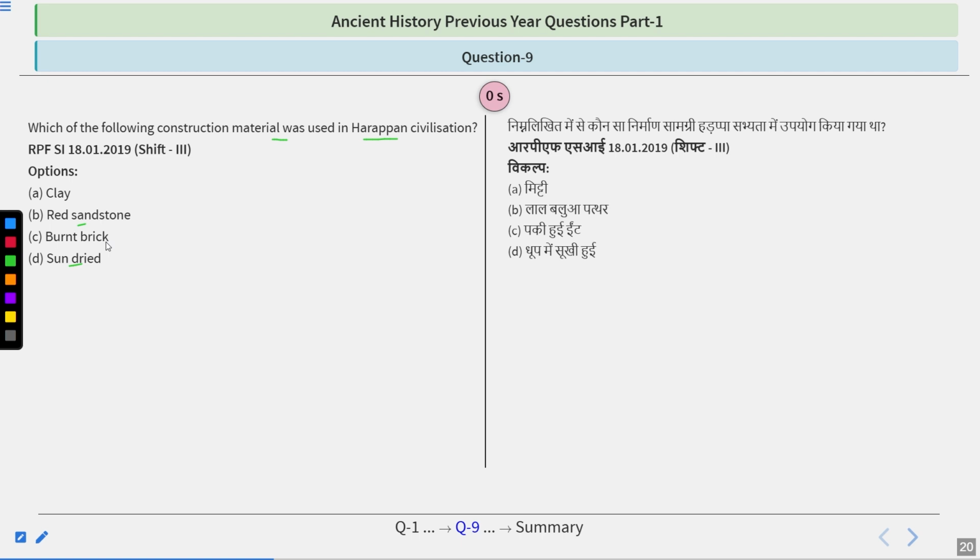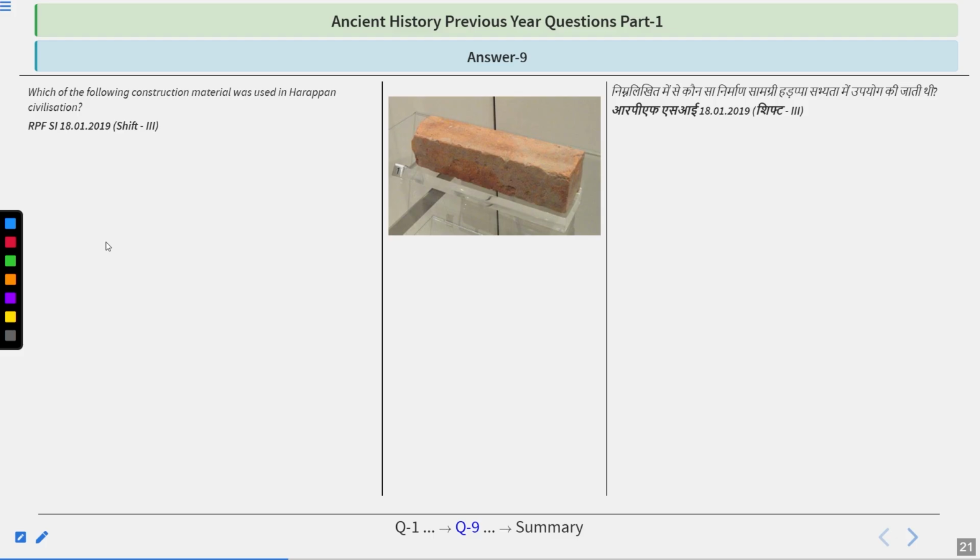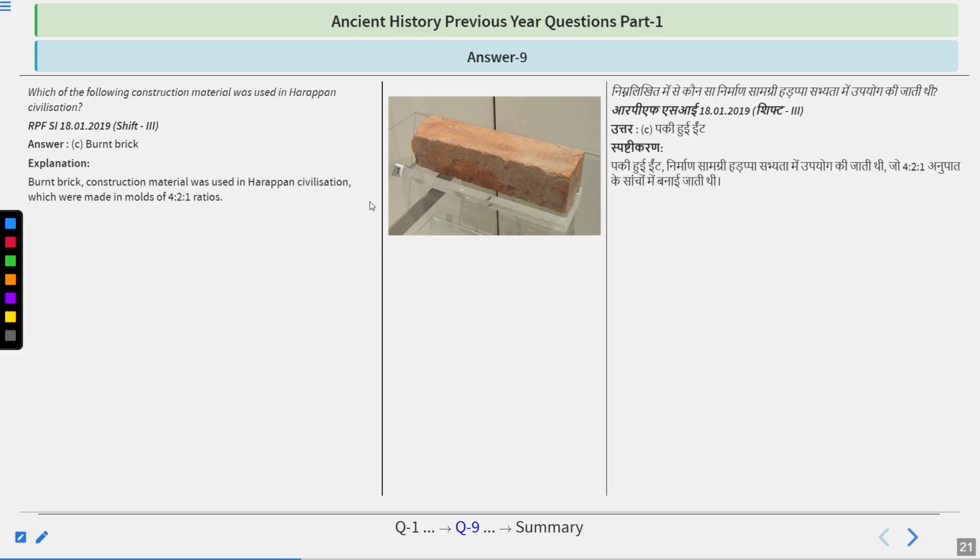Okay, so the answer to this question, I hope you got it right. Which of the following construction materials was used in Harappan civilization? The answer is burnt bricks. Here you can see a perfect example of burnt bricks in the Delhi Museum. Burnt brick construction material was used in Harappan civilization, made in molds of 4:2:1, that means length, breadth, and height. So this is the ratio of these bricks.